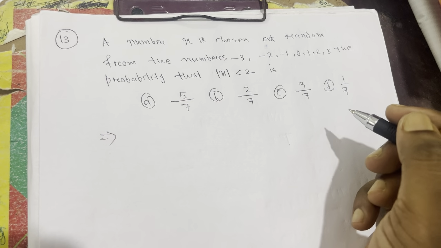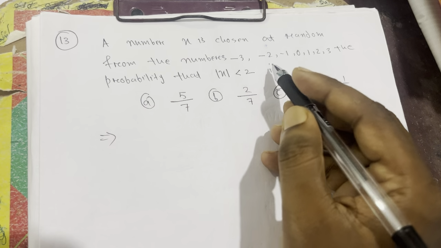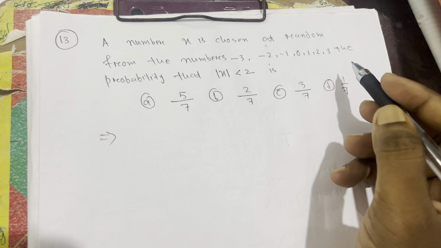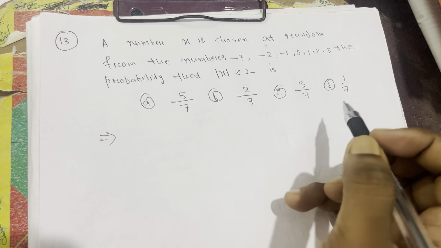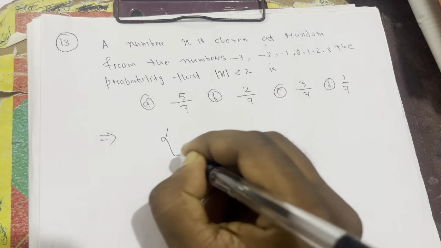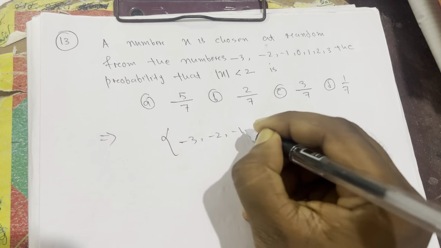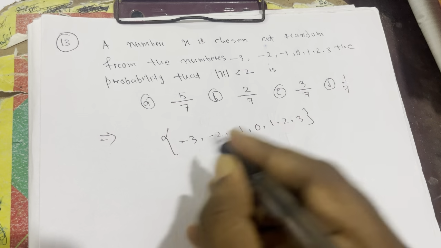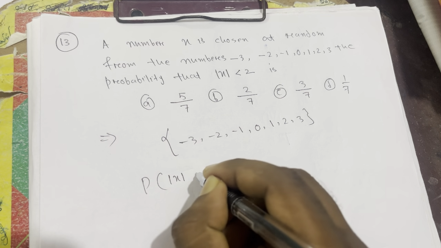Question number 13. A number x is chosen at random from the numbers -3, -2, -1, 0, 1, 2 and 3. The probability that the modulus of x is less than 2 is. This is very simple. Our outcomes are -3, -2, -1, 0, 1, 2 and 3. We need to find the probability that the modulus value of x is less than 2.